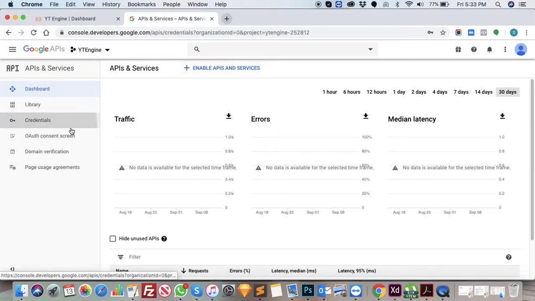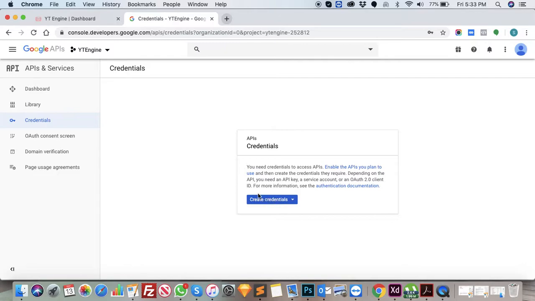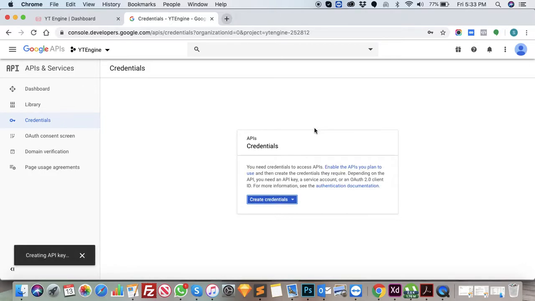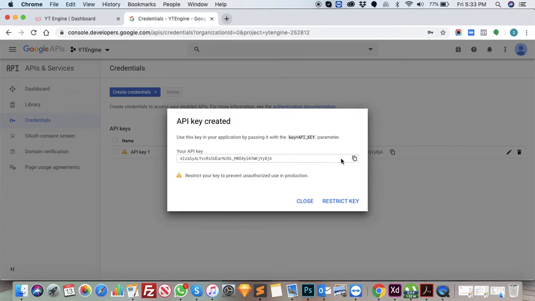Now click on credentials. Just click on create credentials. See, you can see API key. This is where we need to generate an API key. And the API key has been created. Copy the API key. Copy. Fine. And close.